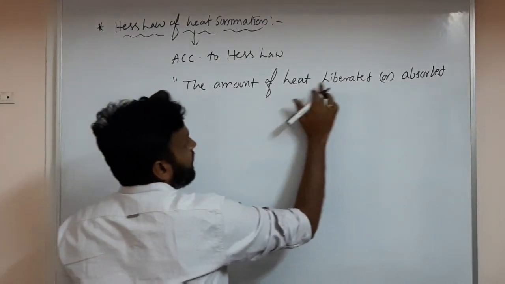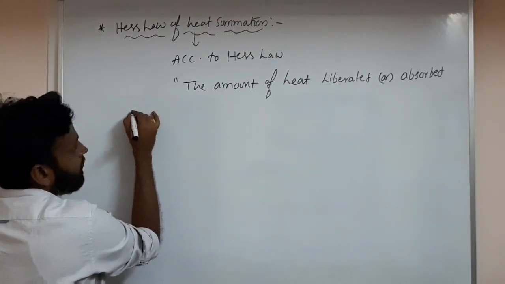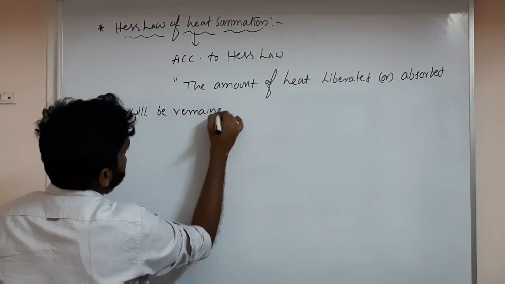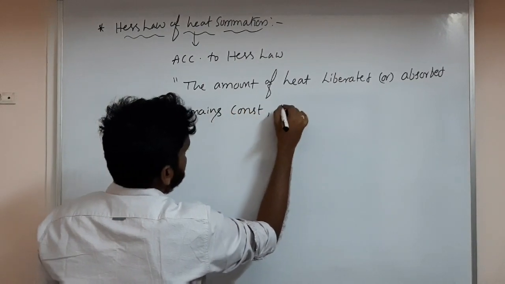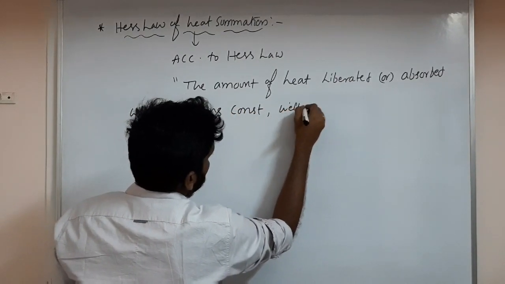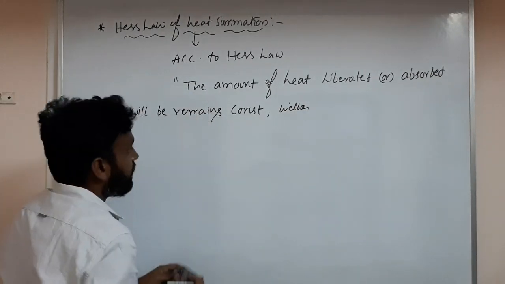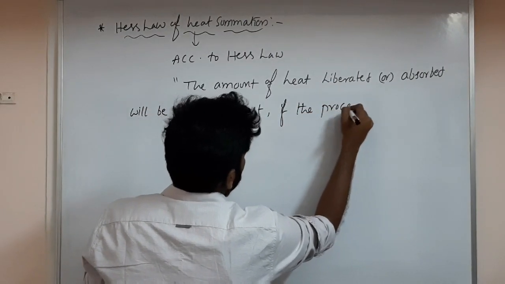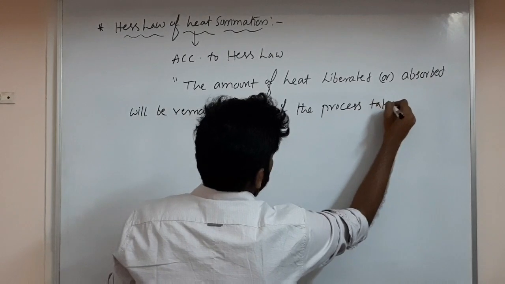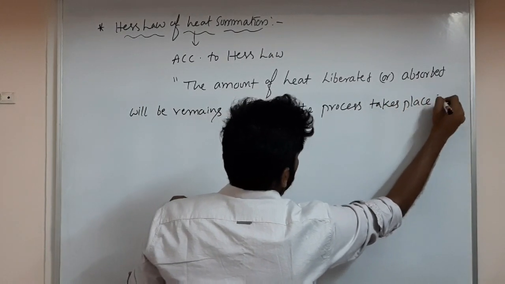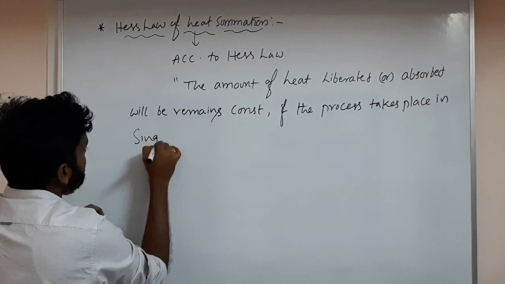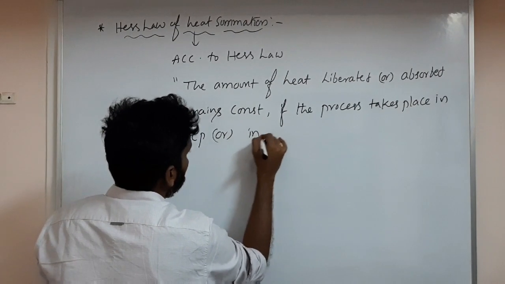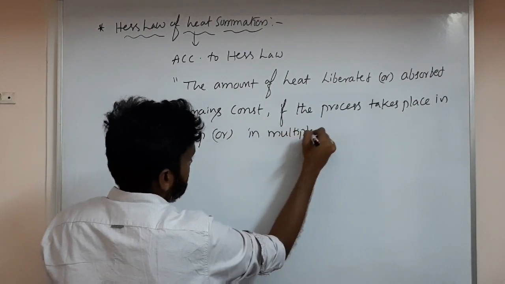The amount of heat liberated or absorbed remains constant whether the process takes place in a single step or in multiple steps.